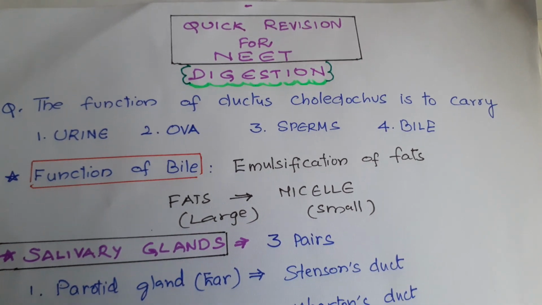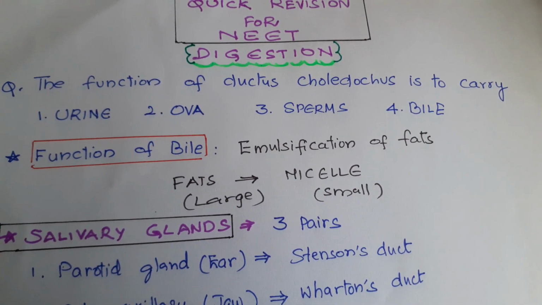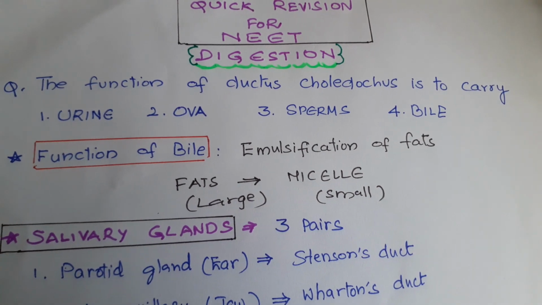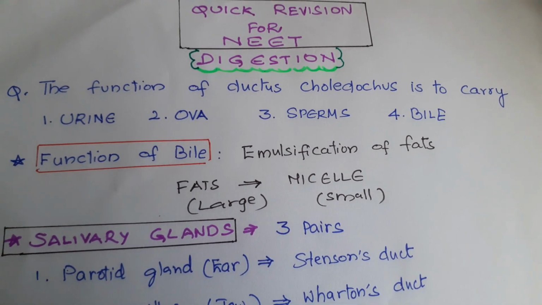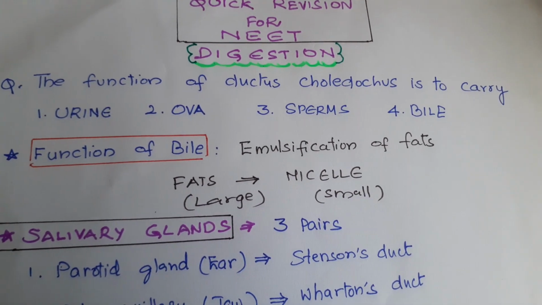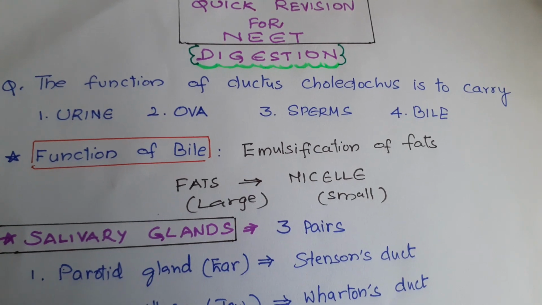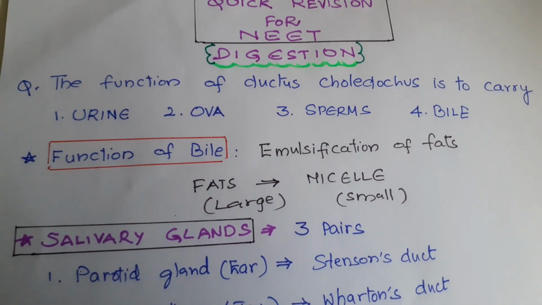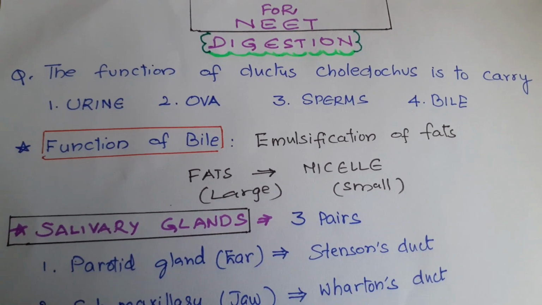Let us start with a question today. The function of ductus choledochus is to carry urine, ova, sperms, bile. Ductus choledochus means it is a common bile duct. Yesterday I told you it is the common bile duct, so it is also called ductus choledochus. You must know it. Okay. So it carries bile.